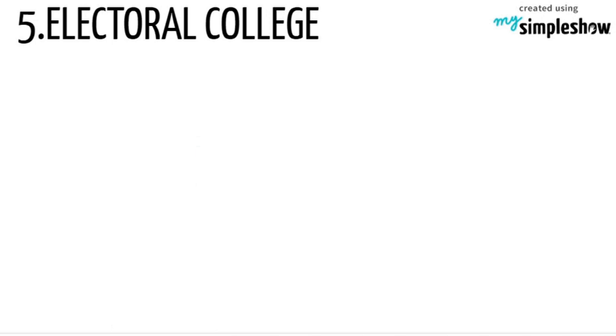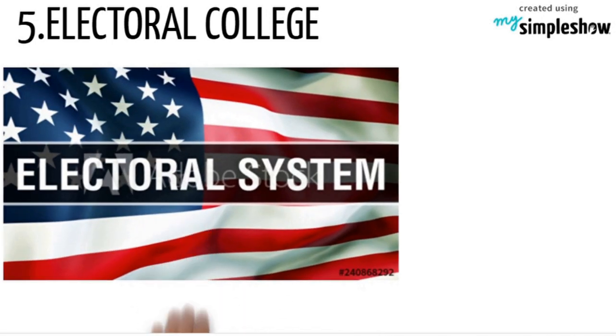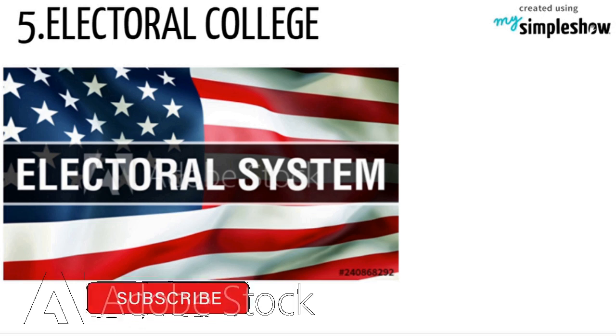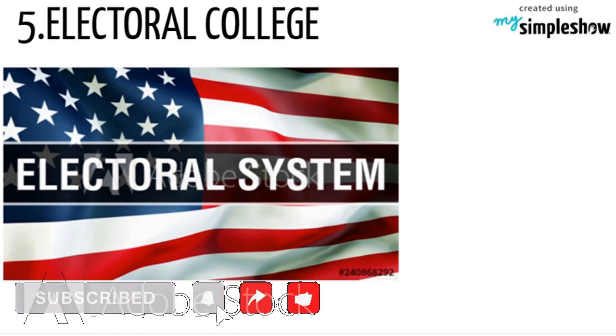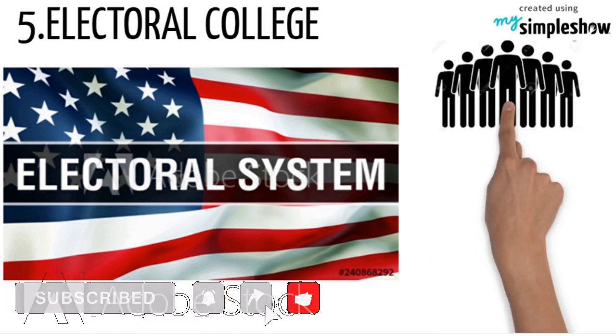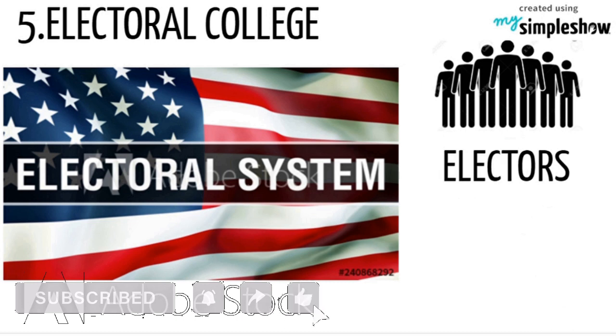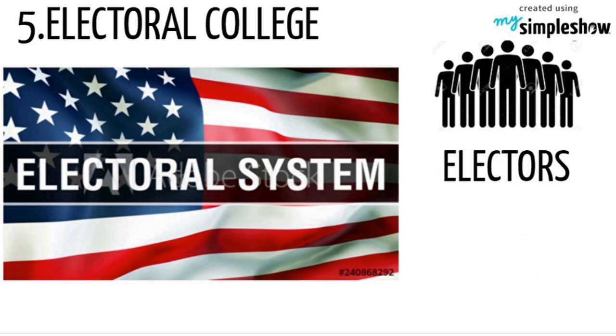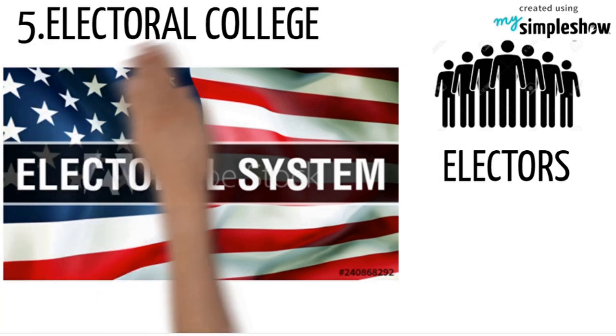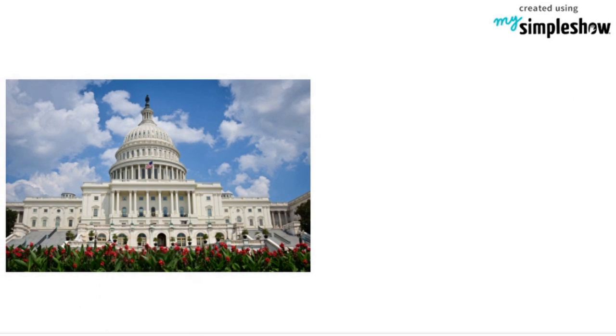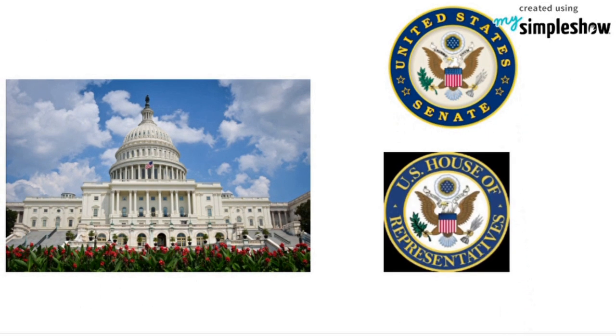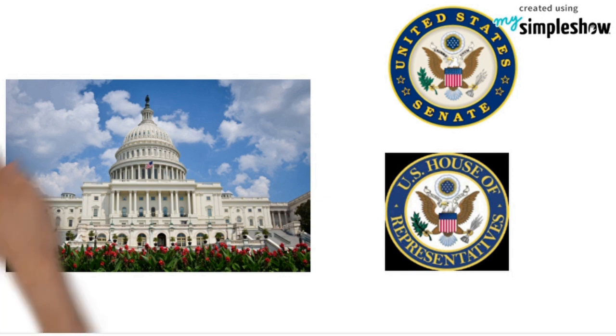The electoral college is the most basic sense of the electoral system. As we have already discussed, when the US citizens vote, they are actually voting for a group of people called the electors. The number of electors varies from state to state, depending upon the number of senators and representatives each state has in the US Congress. Each state has two senators, and representatives are based on their respective population.